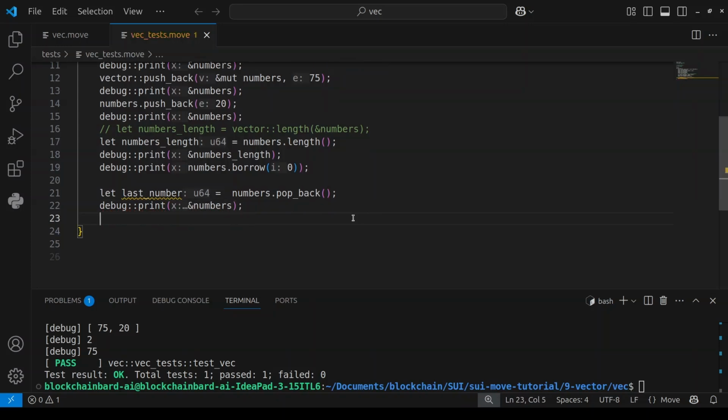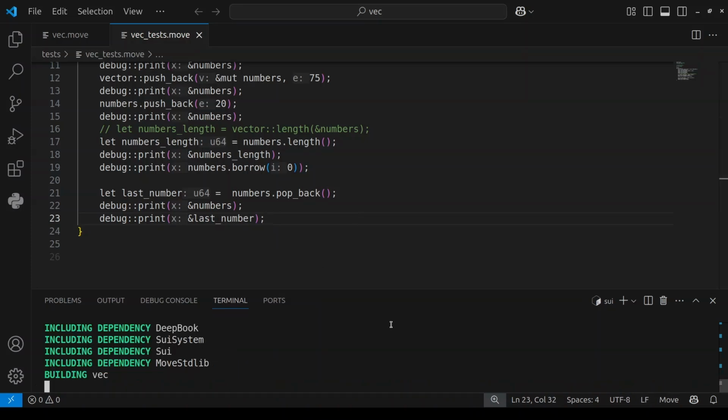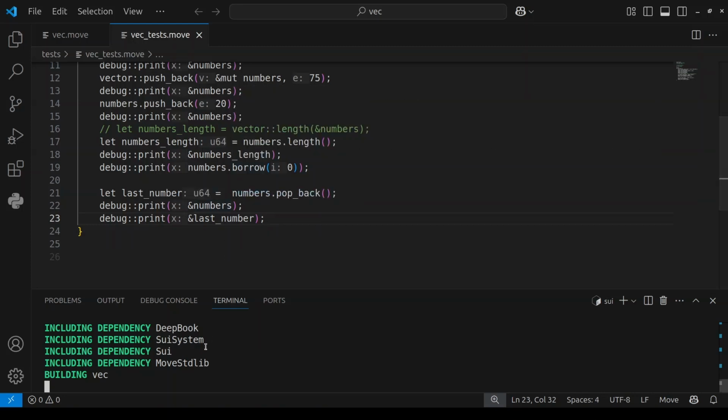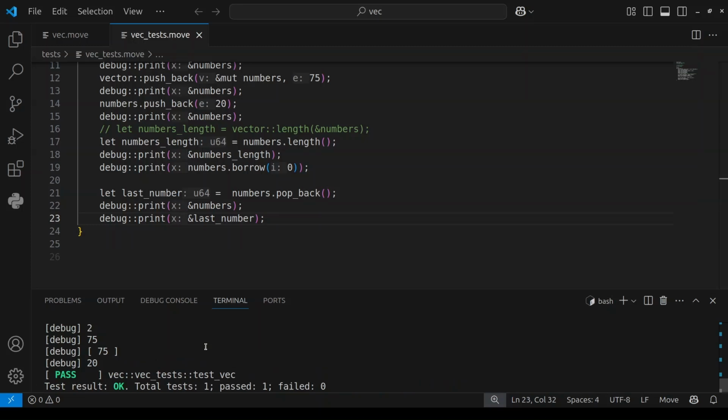Then let me also print the removed value, which is last number. If I run this code again, you're going to see that we print out just one element from the array, and also 20. Our array is 75, that's the only number left, and then 20.